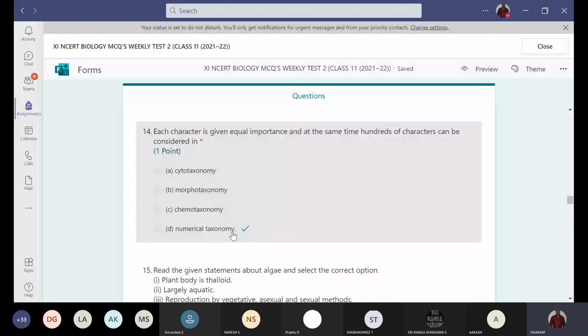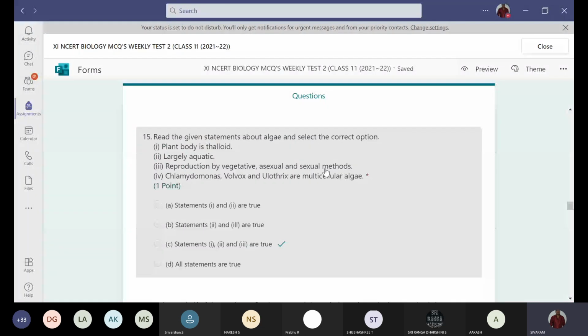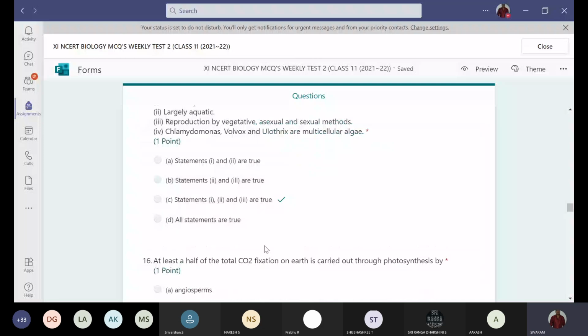Next, read the given statements about algae and select the correct option. Plant body is thalloid. Reproduction is by vegetative, asexual, and sexual methods. Chlamydomonas, Volvox, and Ulothrix are multicellular algae? No. Chlamydomonas and Volvox are unicellular forms, whereas only Ulothrix is a multicellular alga. So statements 1, 2, and 3 are true. So option C.